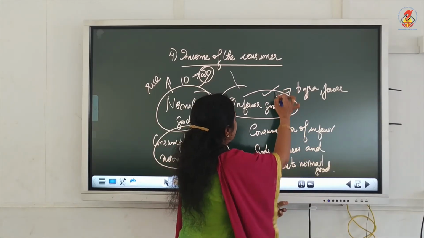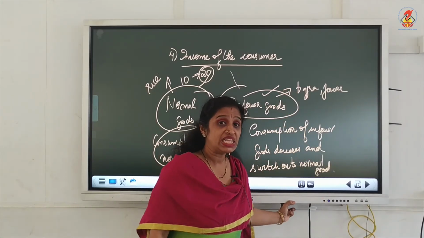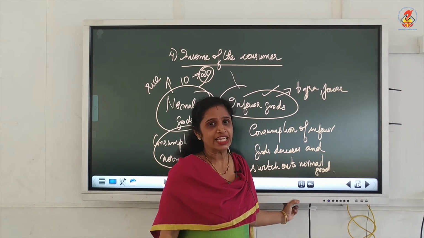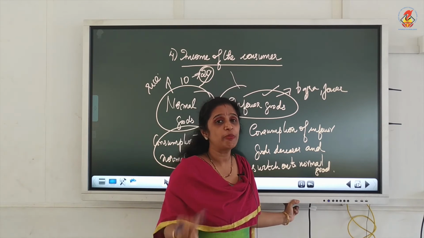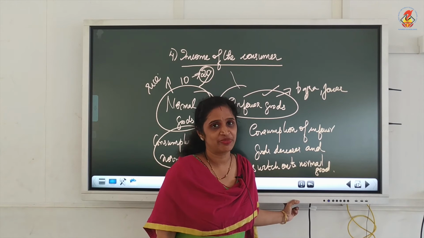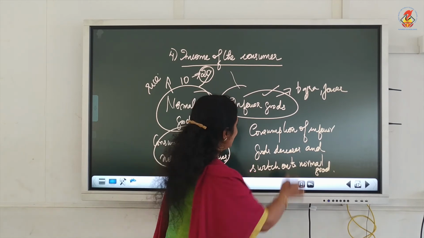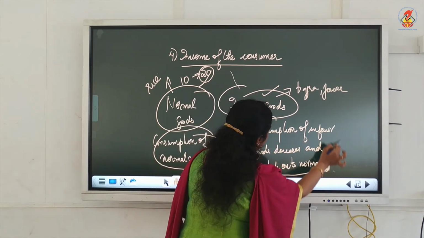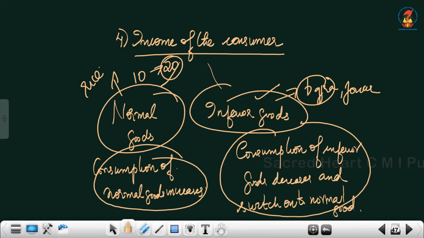Now, in case of inferior goods, when the income of the consumer increases, he will not buy more of jowar and bajra. Instead of that, consumption of inferior goods will decrease and he will switch to the normal good. That is why in the beginning I told, when the money income increases, the consumer will buy more; when the money income decreases, the consumer will buy less.